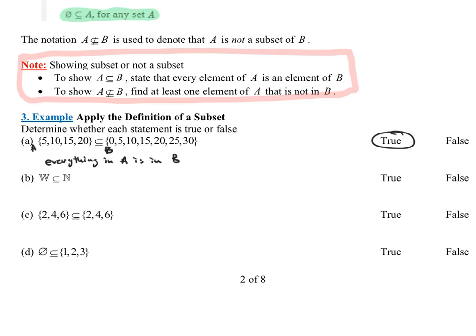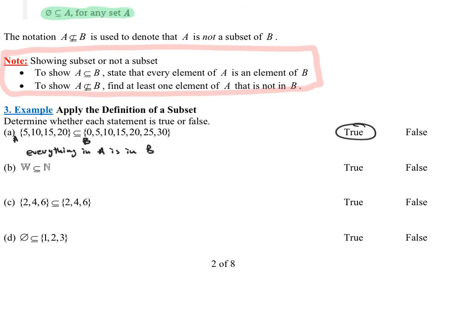And the answer is no, that is a false statement. Why is that a false statement? Because not every whole number is a natural number. But what do we need to do? We need to find a whole number. So 0 is a whole number, but it's not a natural number. 0 is not a natural number.